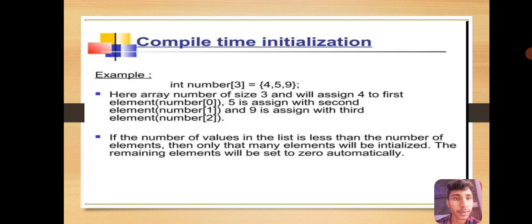Here the array number of size 3 is assigned 4 to the first element number[0], 5 is assigned to the second element number[1], and 9 is assigned to the third element number[2]. If the number of values in the list is less than the number of elements, then only those elements will be initialized. The remaining elements will be set to 0 automatically.